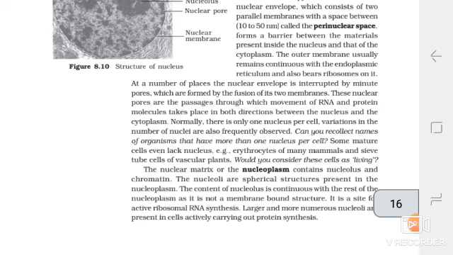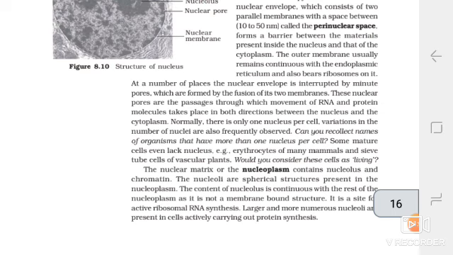Normally, there is only one nucleus per cell. Variation in the number of nuclei is also frequently observed. Some mature cells even lack nucleus, for example, erythrocytes of many mammals and sieve tube cells of vascular plants. Would you consider these cells as living?